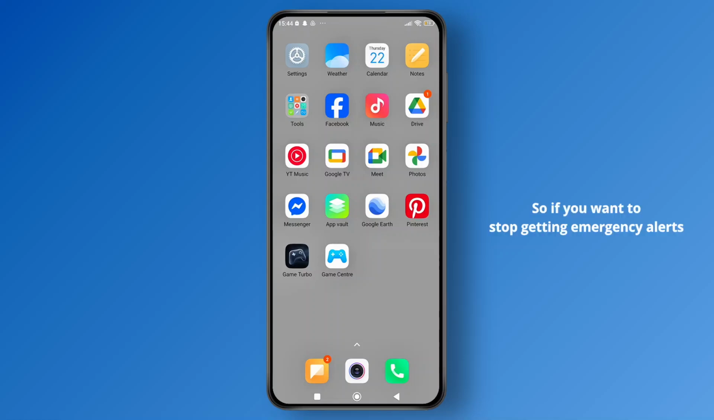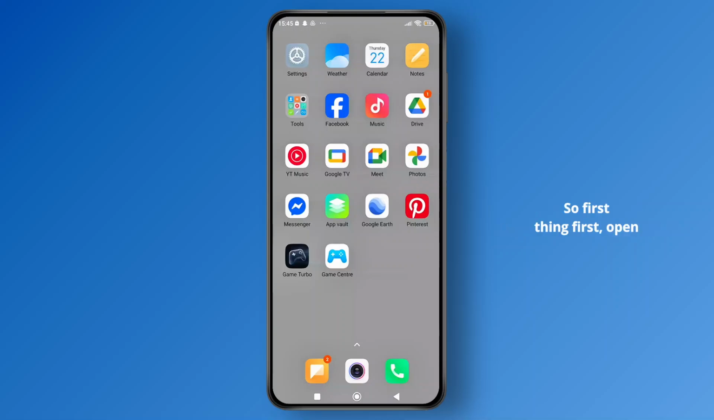So if you want to stop getting emergency alerts on your Android device, like Amber Alerts, earthquake warnings, and severe weather notifications, here is a quick guide to turn them off. So now, without further ado, let's get started.